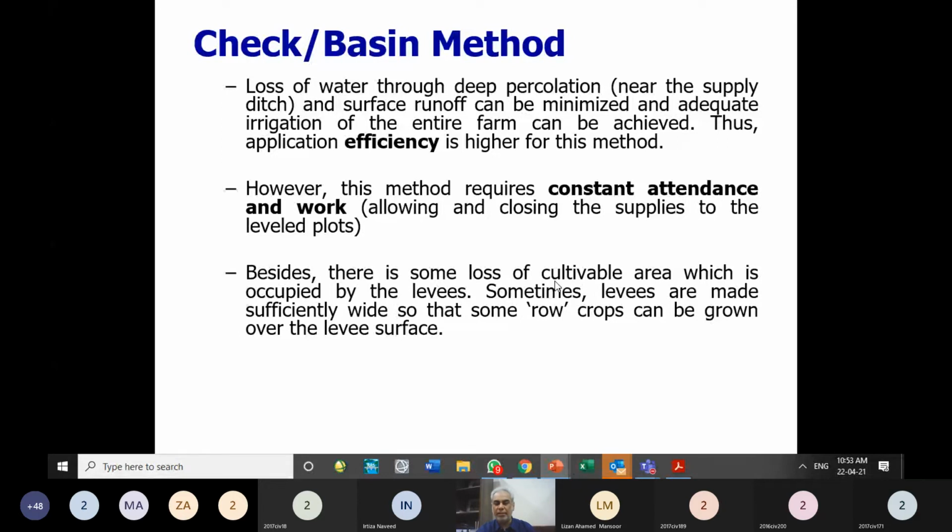Why are we saying there is more loss of cultivable land? Because there are more ridges available, more embankments are there. So a higher quantity of land is lost to the ridges or levees. Levees are using more space. Sometimes levees are made sufficiently wide so that some row crops can be grown, but it causes loss of the land because of making of the ridges. But depending upon the slope, sometimes the checkbox is necessary and we have to go for that. And depending upon the slope, the strip method can be utilized. If we have cross slope, then we don't have another option but to go to the strip method.